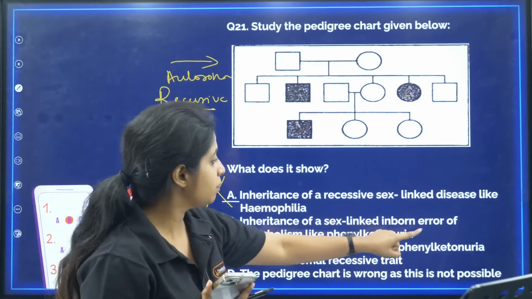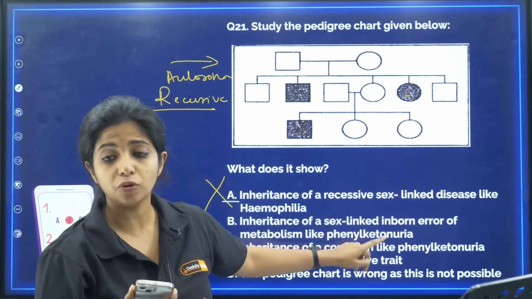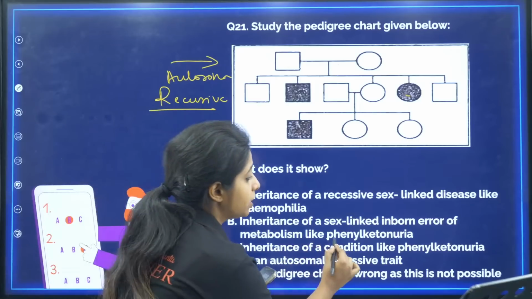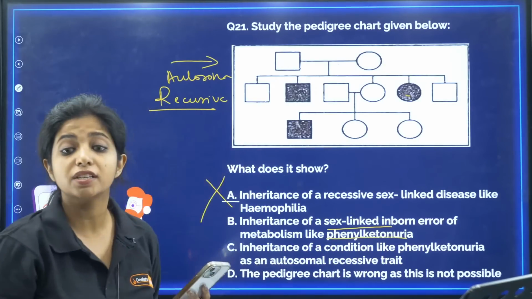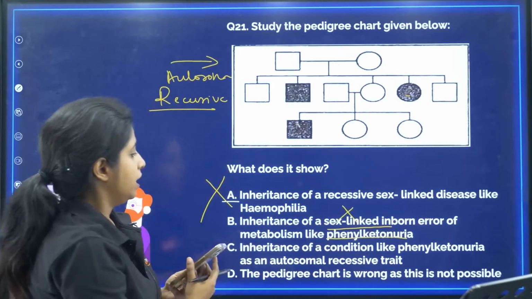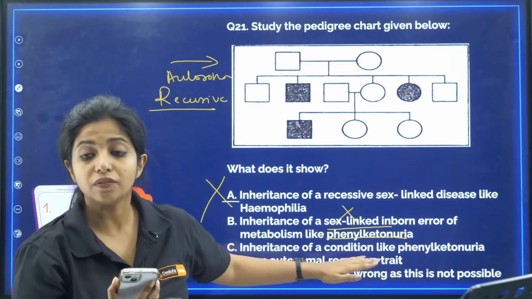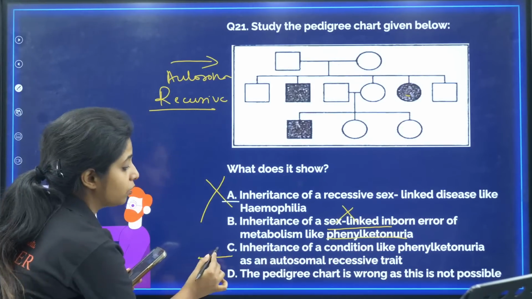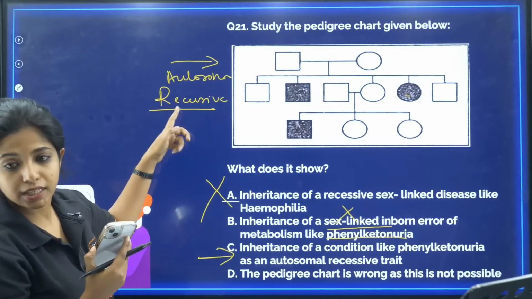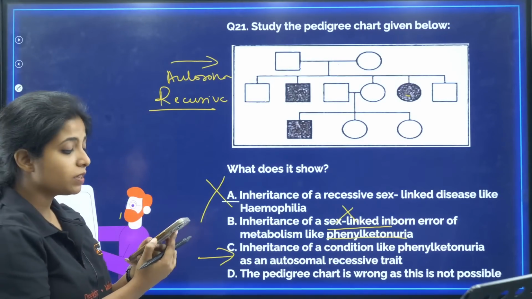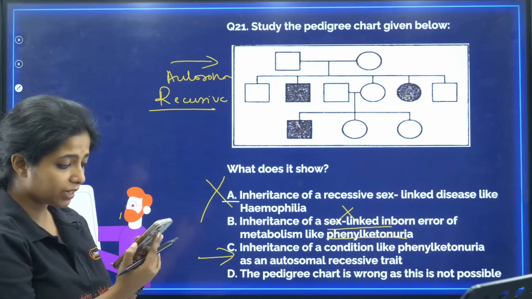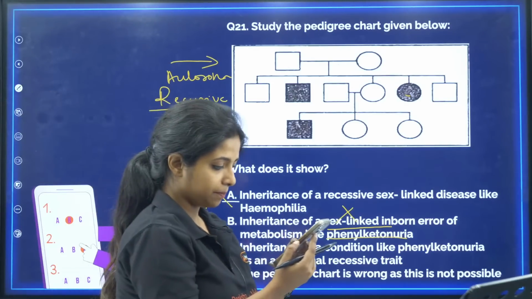Inheritance of a sex-linked inborn error of metabolism like phenylketonuria, wrong, because phenylketonuria, my dear children, is not a sex-linked disorder, it is an autosomal disorder. Inheritance of a condition like phenylketonuria as an autosomal recessive trait, yes, because phenylketonuria is an autosomal recessive trait that is being shown over here. So your answer becomes C, it's not D.